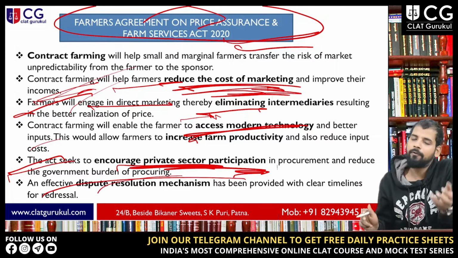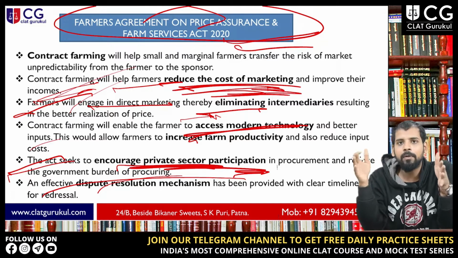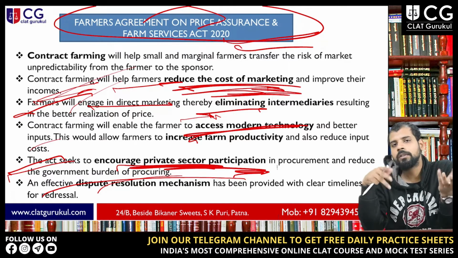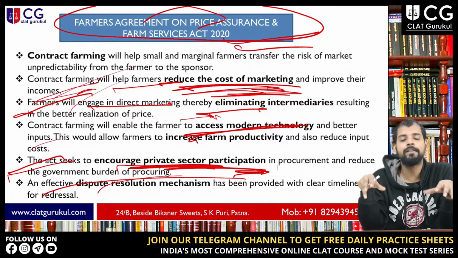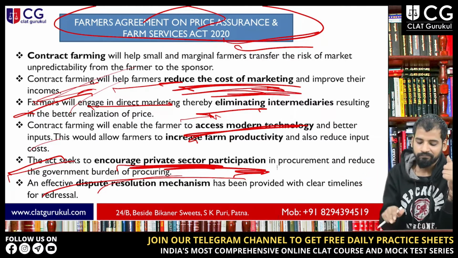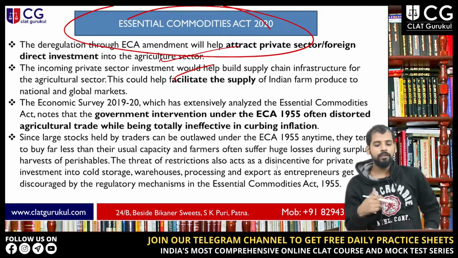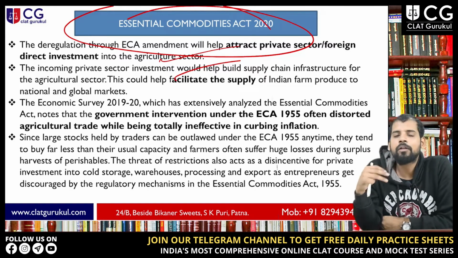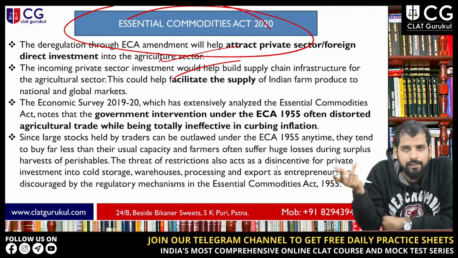right? And effective dispute resolution has been provided within a time limit. So if a dispute comes, there's a certain time limit in which the dispute has to be resolved under this act, right? Next is the Essential Commodities Act. Now through this act, the government is actually attracting foreign investment into the agriculture sector, right?